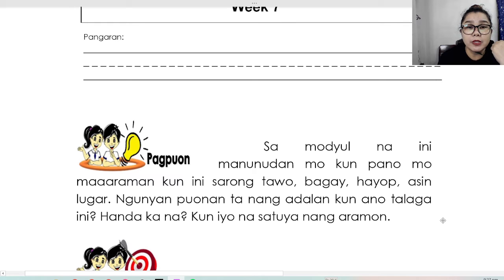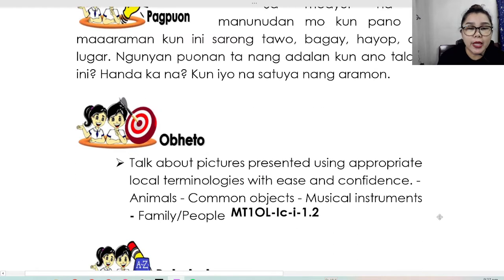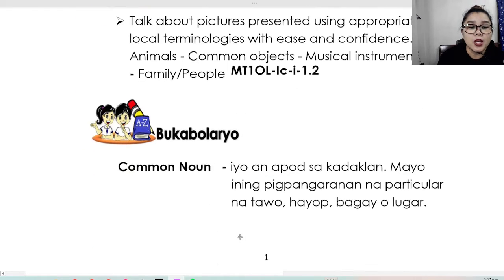So we will be talking about nouns, or we call it in Bicol pangaran. This is about persons, things, animals, and places. Objeto, talk about pictures presented using appropriate local terminologies with ease and confidence, like animals, common objects, musical instruments, family, and people.